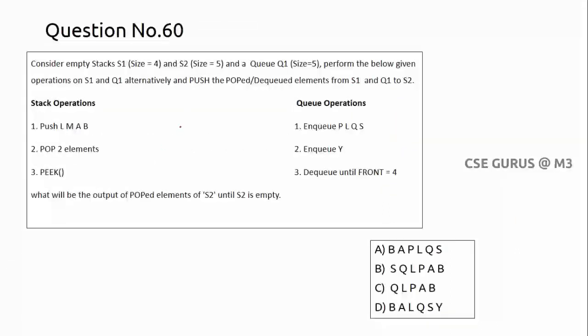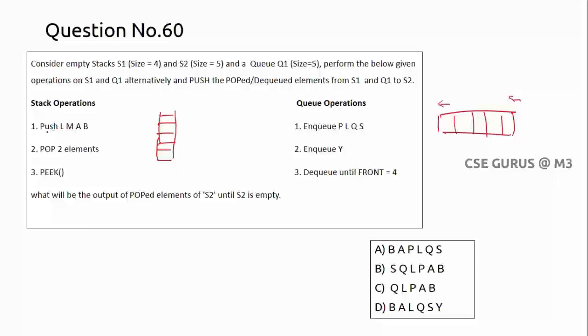Now, a simple question regarding stacks and queues. Stack S1 is of size 4, S2 is of size 5, and a queue Q is also taken. One is the stack, and one is the queue. We know that in a stack you can push from the top and pop only from the top.